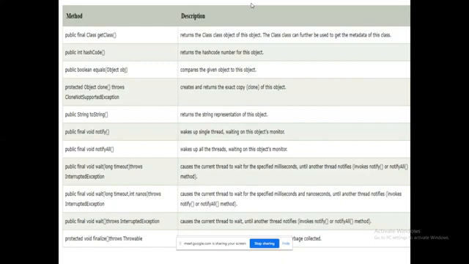Finally, you have finalize. It is a method we use when we work with memory management or garbage collection. So these are the 11 methods that you need to write when asked about the class Object. These are all the methods available, and this is the functionality of each method. It's enough for you to present this. Please remember this.